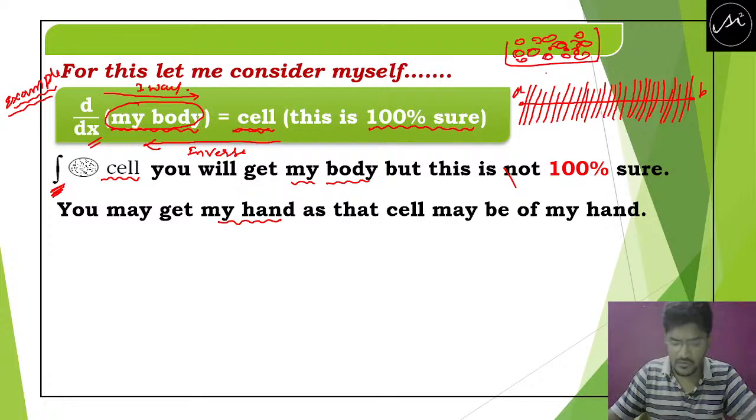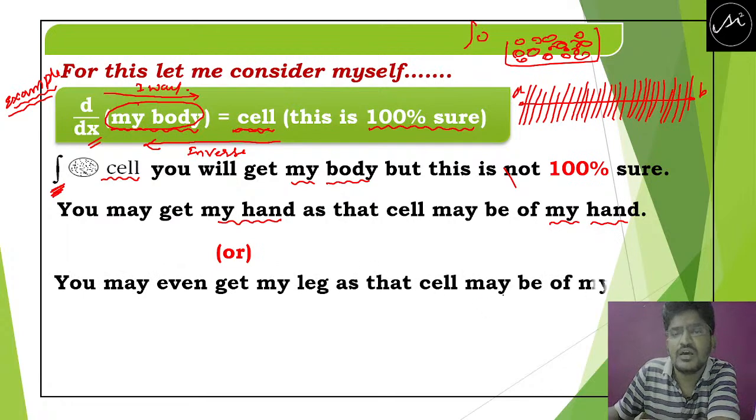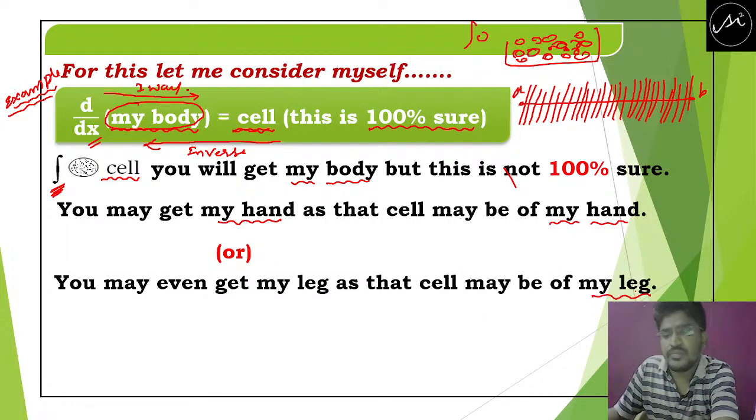And now if you do the integration of one cell from this, what you may get? You may get my hand. Next you see, you may get my leg. Next you see, you may get